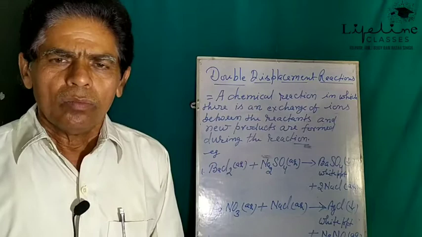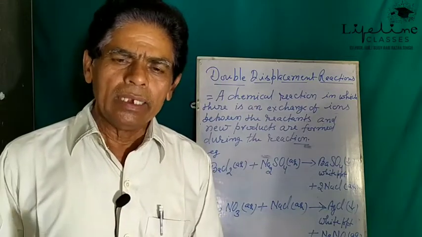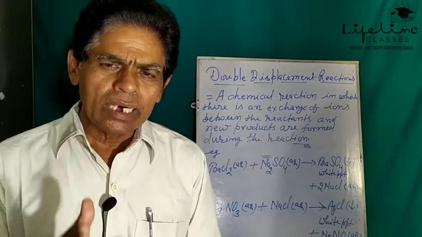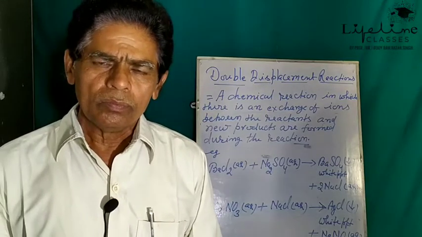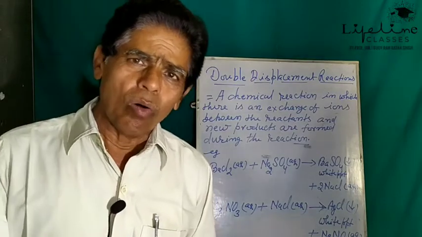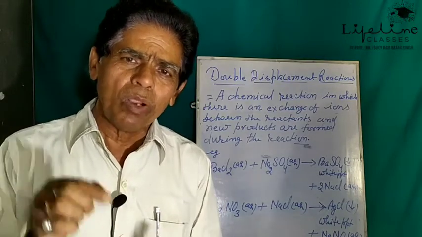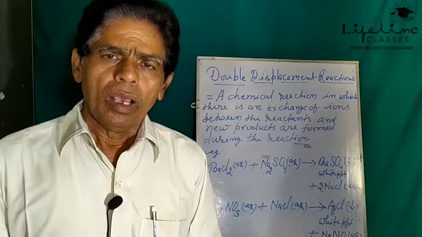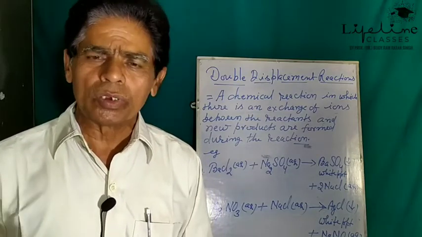That is why more reactive metals lying above in the series have the tendency to displace the other metals lying below them in this series from their salt solution.